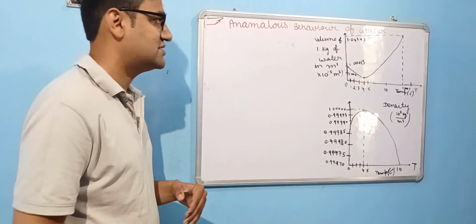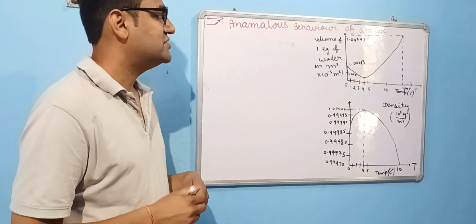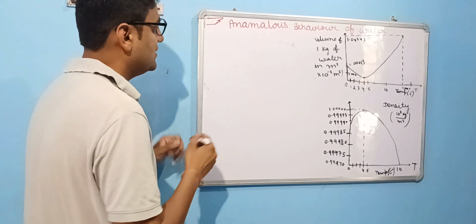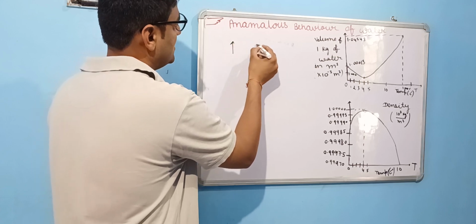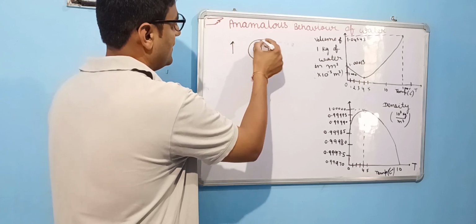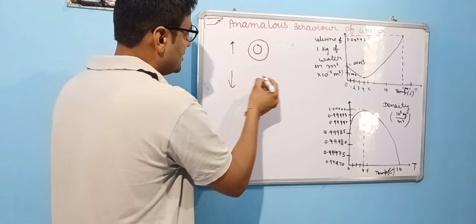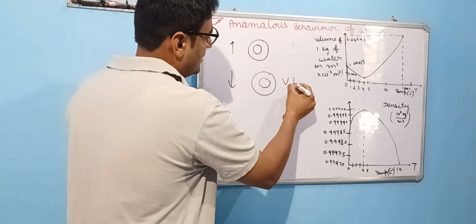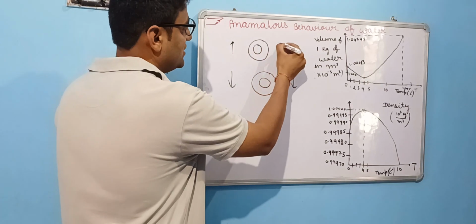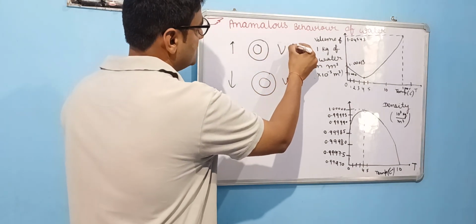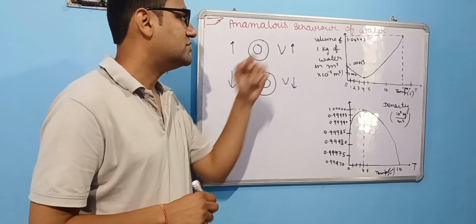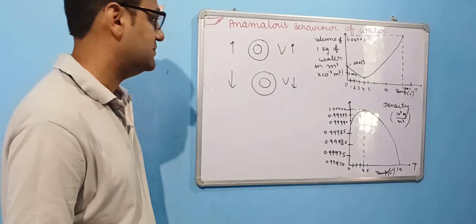In the previous sections we have seen the expansion of substances when we increase the temperature. When we increase the temperature, a substance starts expanding, and when we decrease the temperature, it contracts, meaning its volume decreases. When we provide heat, its volume increases. It may be solid, liquid, or gas. But water shows a unique kind of behavior.